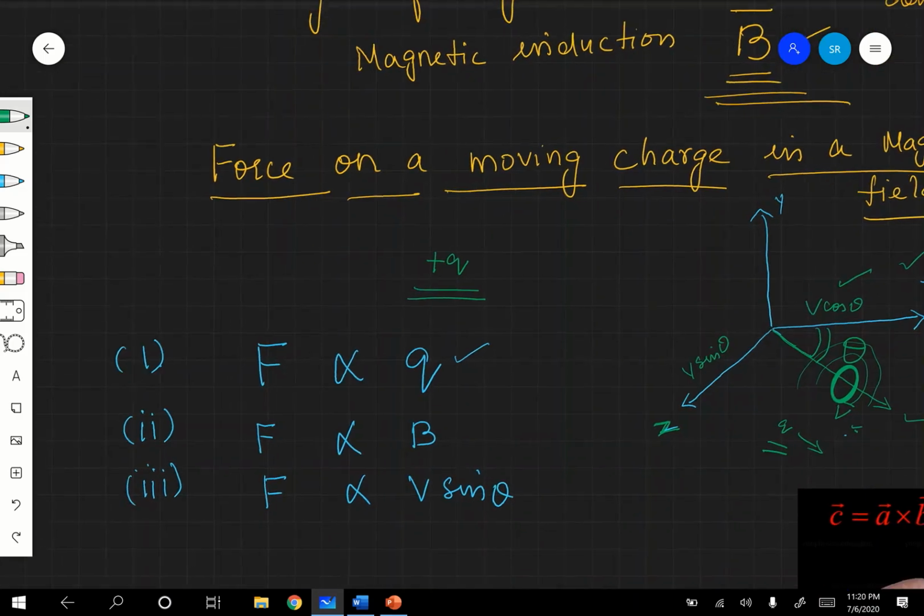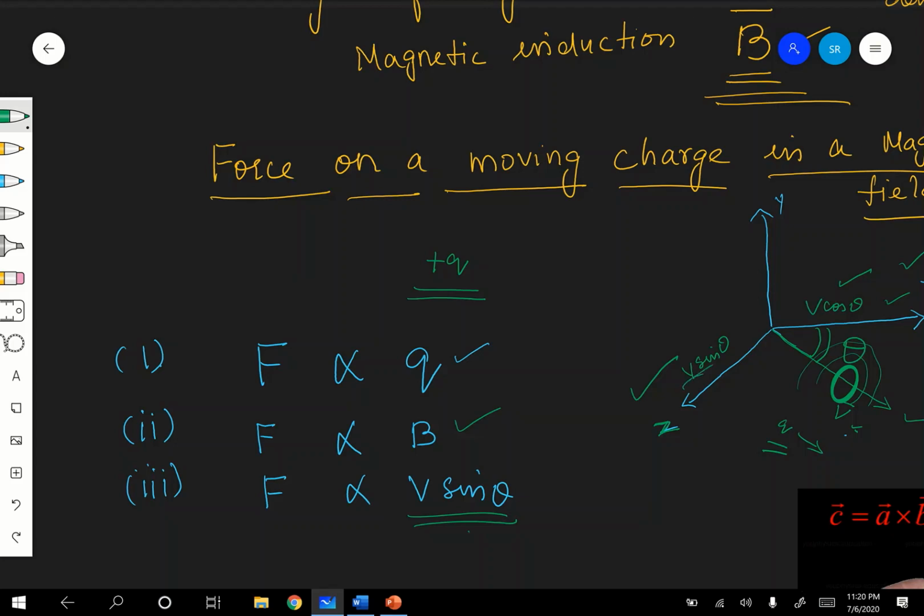What is the force? Force acting on a moving charge is directly proportional to Q, directly proportional to the magnitude of the field, and also directly proportional to the component of the velocity of the charge. Sorry, children, it is not V cos theta here, it is V sin theta.